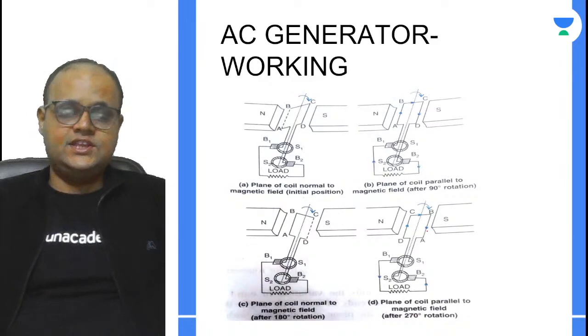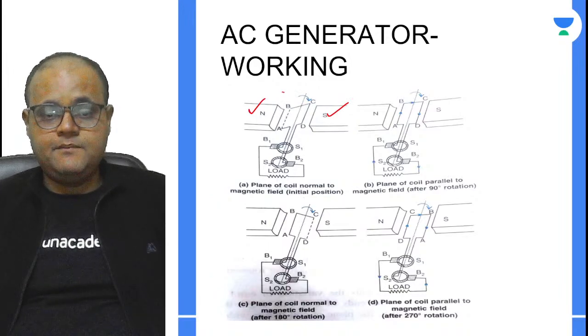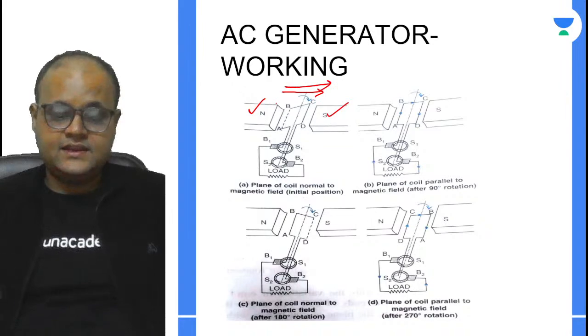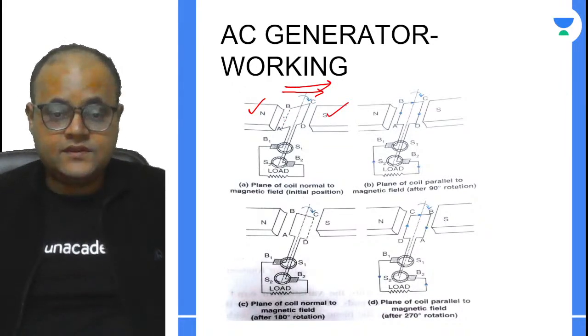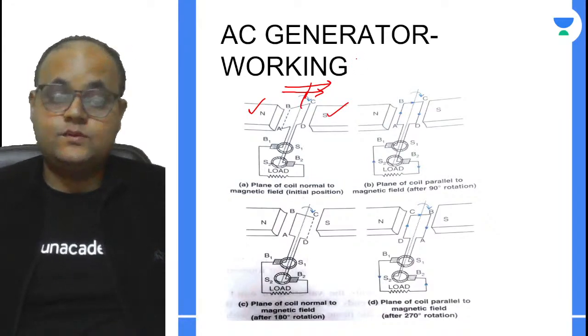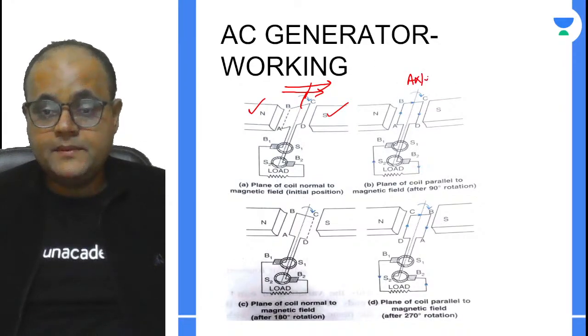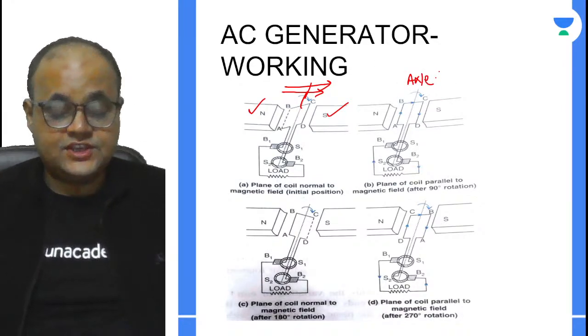You can clearly see in this picture, this is the north pole, this is the south pole, which means a very strong magnetic field exists here. Your armature is connected to this axle. We have to provide mechanical energy, and we'll be converting the same mechanical energy into electrical energy.